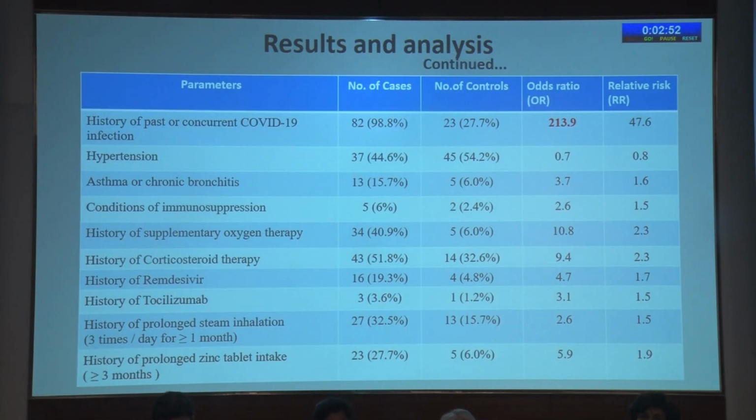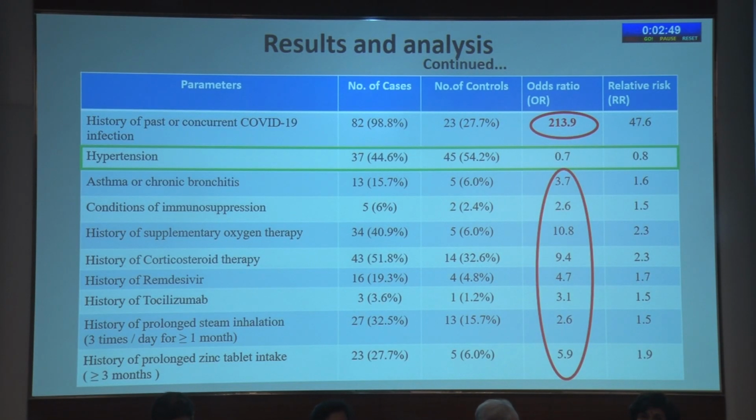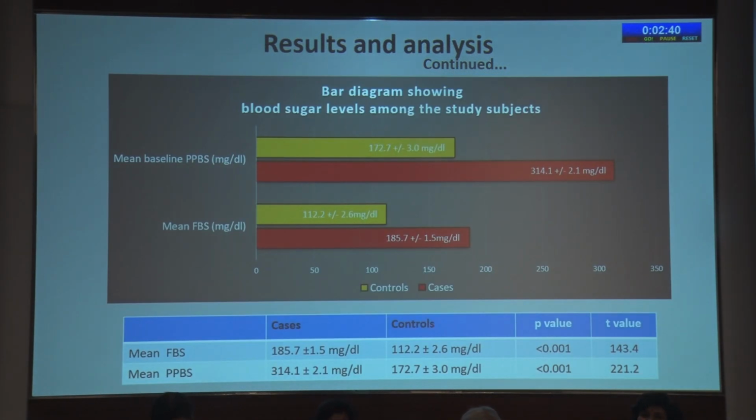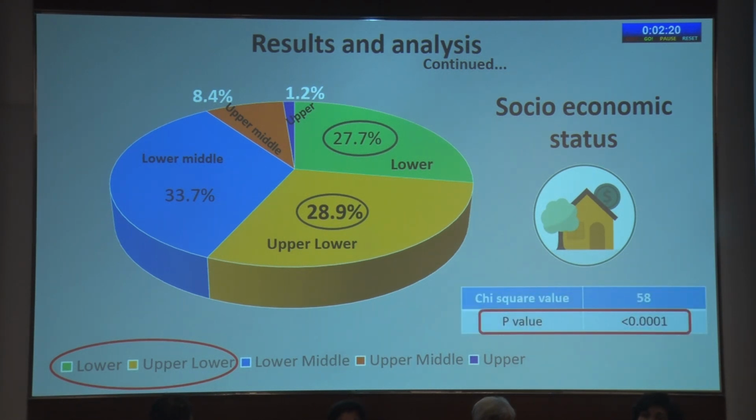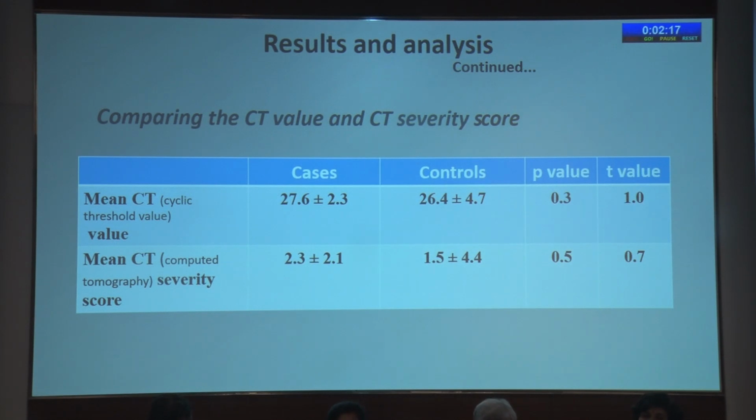To explain this, except in the case of hypertension, all the other parameters showed an odds ratio of more than 1, which implies a positive correlation. We compared the mean FBS and the PPBS between the cases and the controls, and it was statistically significant in both. Coming to socio-economic status, most of the cases were from the lower to the upper lower socio-economic strata, which when compared with the control group was highly significant. Comparing the cyclic threshold value and the mean computed tomography severity score between the cases and the controls yielded no significant value.